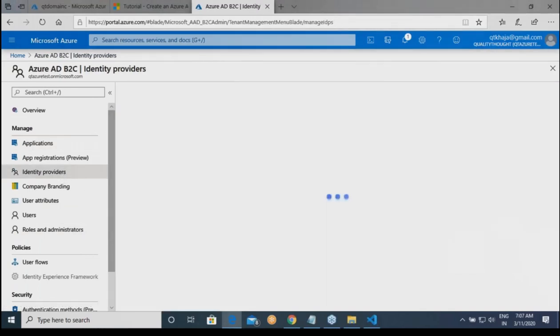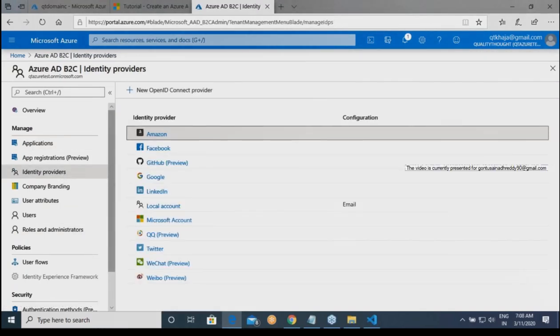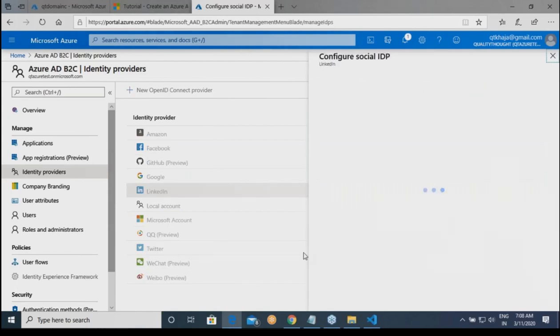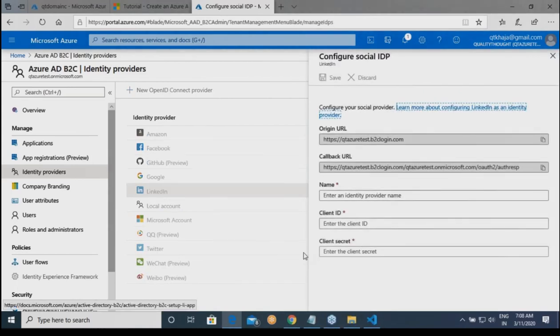And then you are seeing identity providers. These are the other users. Who are your other users? The identity provider could be Amazon, Facebook, Google. You can go on and on; there are many different things over here. For example, you can see that my identity provider is LinkedIn. For my application, users can come from LinkedIn, whatever application I have registered, if you have a mobile app or a web app.